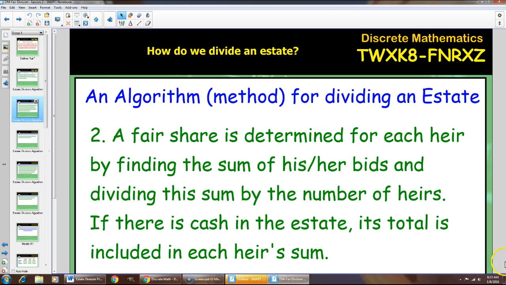Step 2. A fair share is determined for each heir by finding the sum of his or her bids and dividing this sum by the number of heirs. If there is cash in the estate, its total is included in each heir's sum. This part of the process liquidates all the assets. In other words, it attaches a dollar value to each asset in the estate. The dollar value is determined by each of the heirs. Each heir is saying that a fair share is going to be determined by how much they think the item is worth.